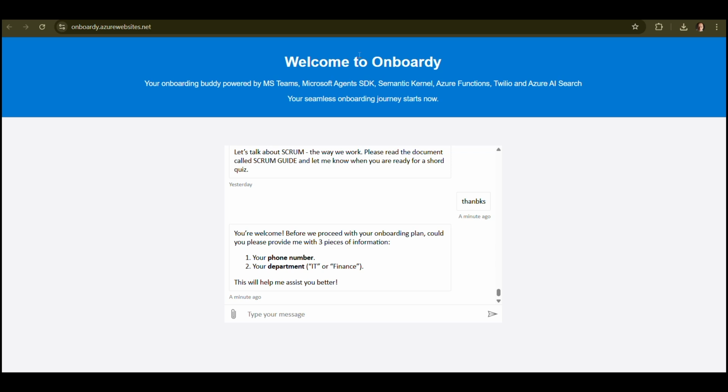To sum up, Onboardy doesn't just answer questions. It welcomes you, empowers you, analyzes your skills and your mood, and accelerates every new hire from day one. Built entirely on Microsoft AI technologies, it's scalable, secure, and deeply impactful, and can also be deployed to Microsoft Teams within the organization. With Onboardy, onboarding isn't another boring task. It's a brand new experience.